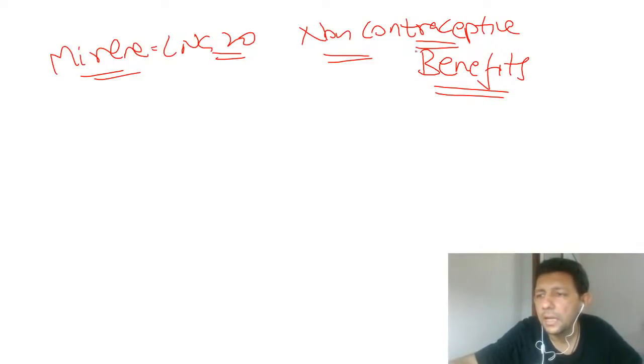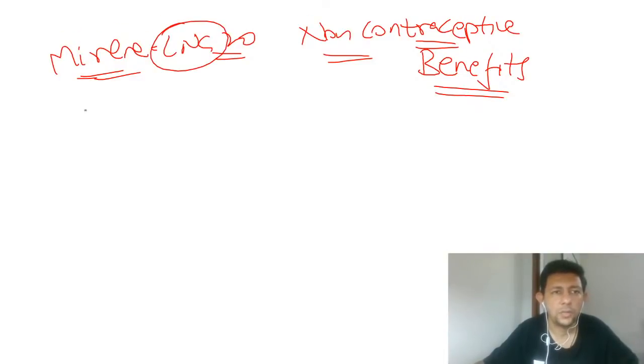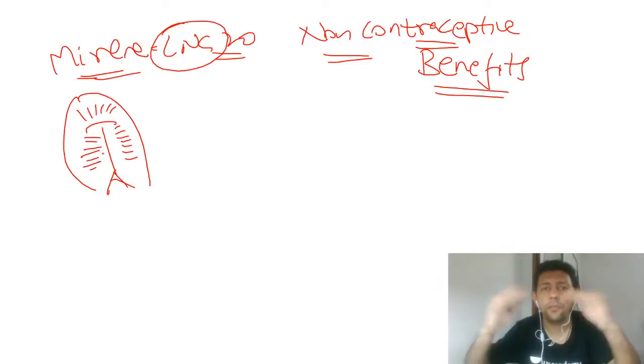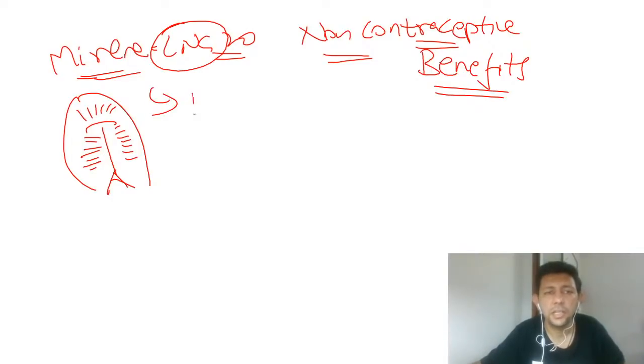What it does is that when you insert Mirena in somebody's uterus, it is going to continuously release progesterone. Yes or no? So when the Mirena is fitted inside the uterus, it is going to continuously release progesterone. So what will happen? Because of continuous progesterone, it basically leads to a state of progesterone induced amenorrhea.